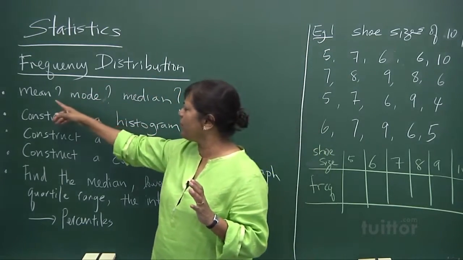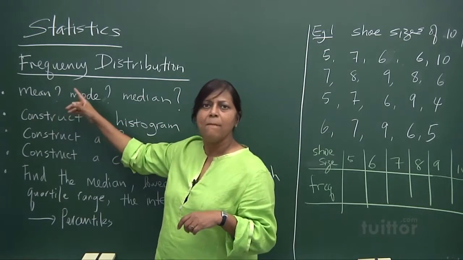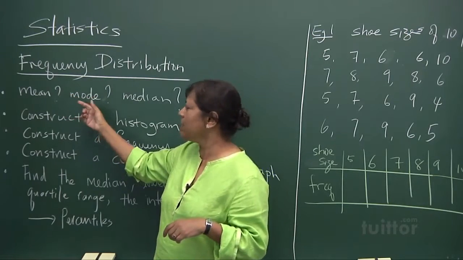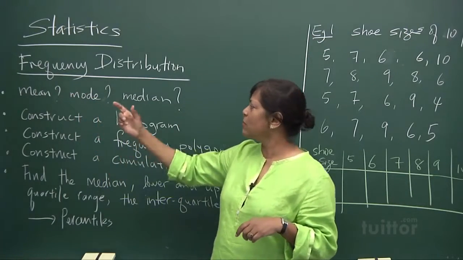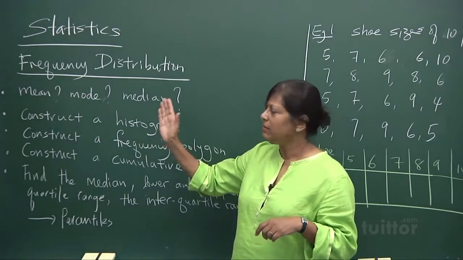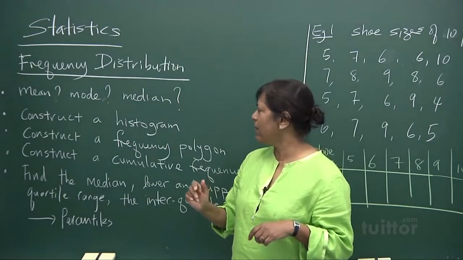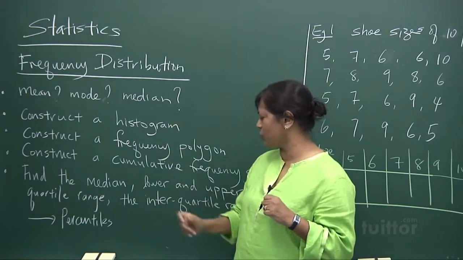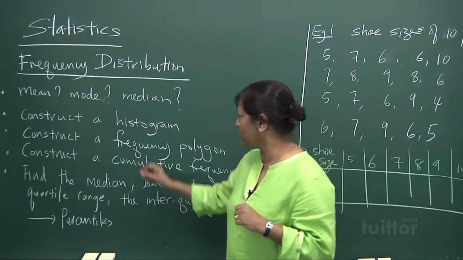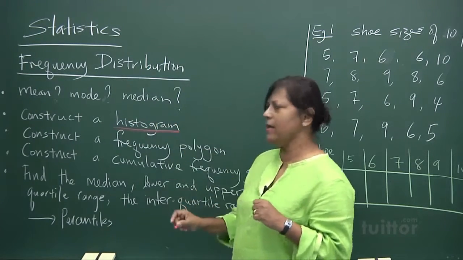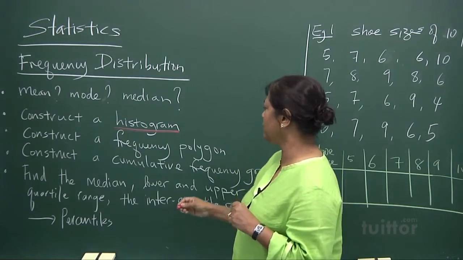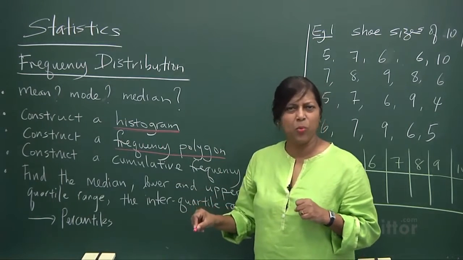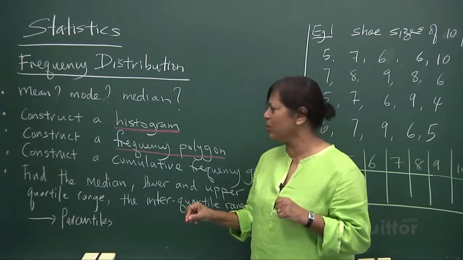Now we want you to be familiar with the word mean. Mean means average. Mode is the most common score. Median is the middle score. We're going to learn this in this chapter. We're going to learn how to construct a histogram, and I need you to know what it is. We also need to learn how to construct a frequency polygon. Don't get worried about it, it's so easy as we go along.